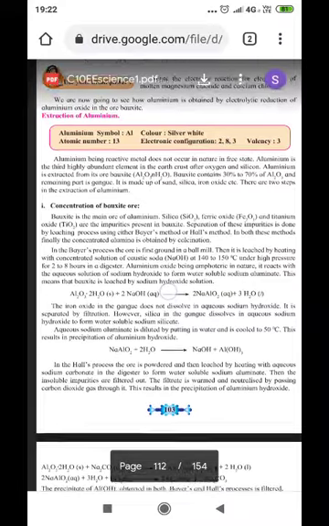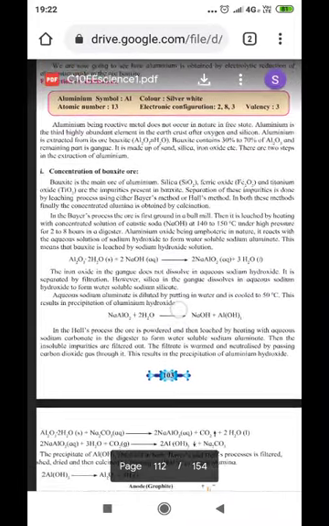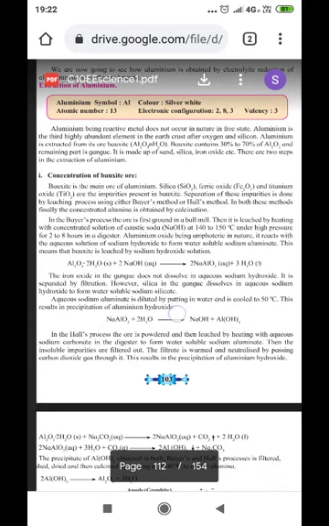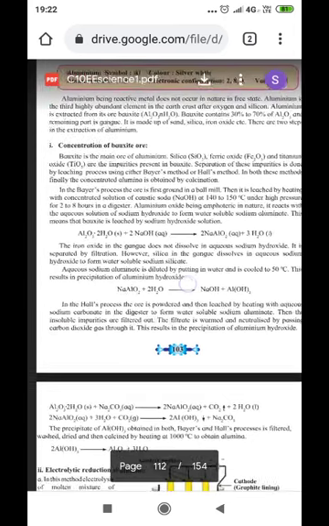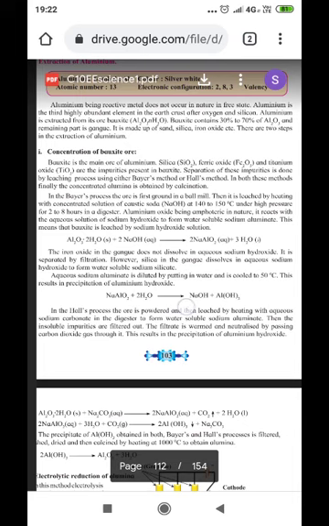Now, precisely we'll be dealing with the extraction of aluminium. So, some information about aluminium. Symbol is Al, colour silver white, atomic number 13, electronic configuration 2, 8, 3, valency is 3. Aluminium, being a reactive metal, does not occur in nature in a free state. Aluminium is the third most abundant element in the Earth's crust after oxygen and silicon.